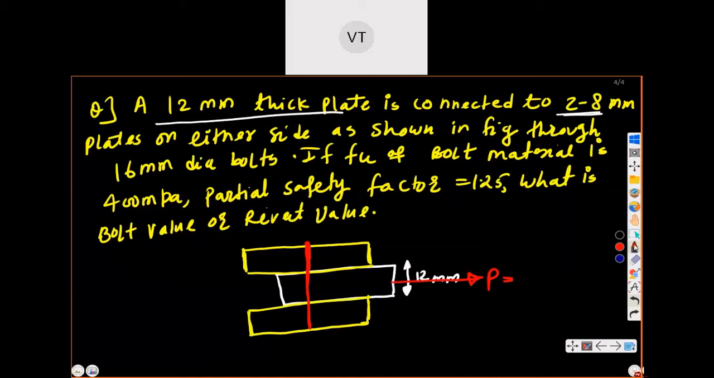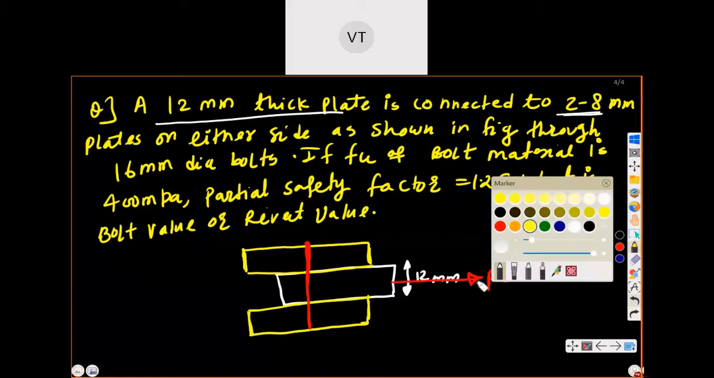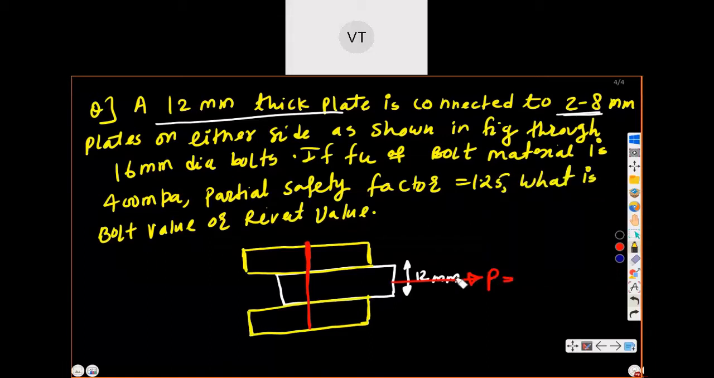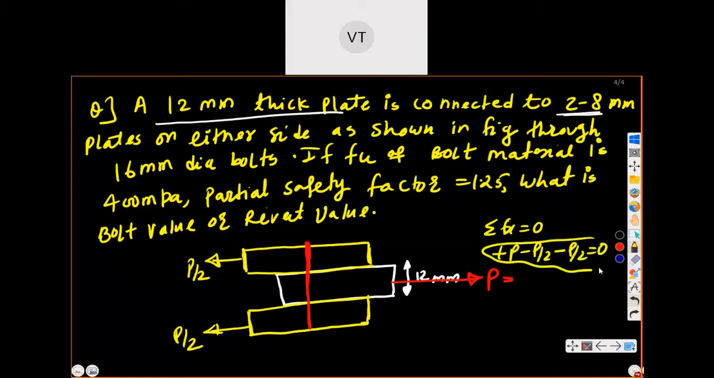Now you can say whatever the load P is there. If I try to pull this plate by P amount, half is taken by this plate, that is P by 2. Again half is taken by this plate, P by 2. So summation Fx equal to 0. This force is going this side, this force is going this side. So P positive minus P by 2 and minus P by 2, so it is 0. Individual plate should be in equilibrium, so it is in equilibrium in x direction.